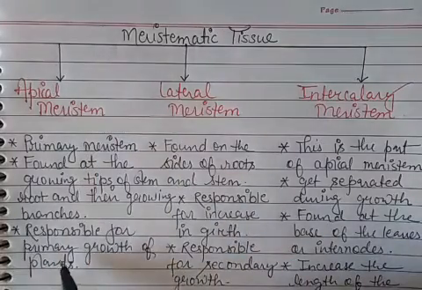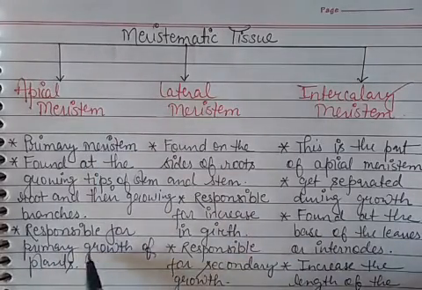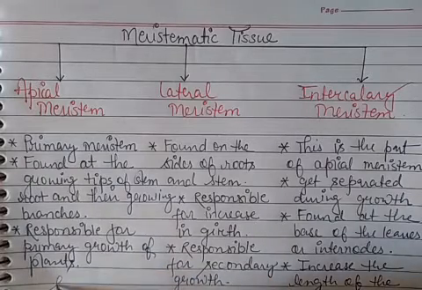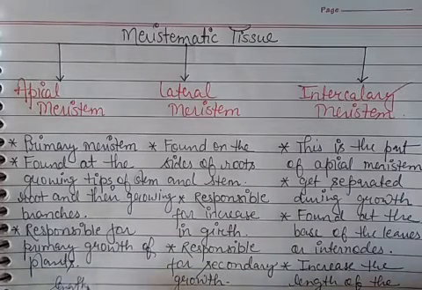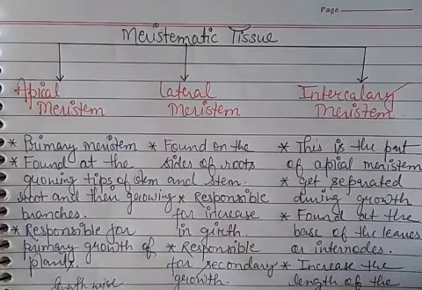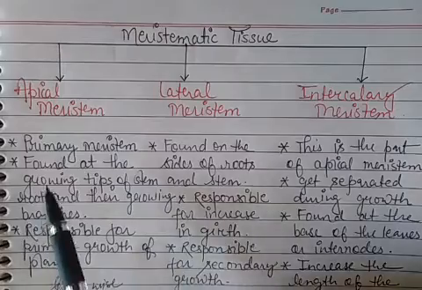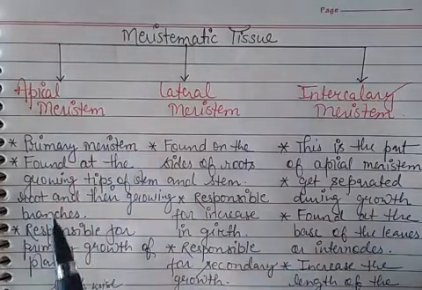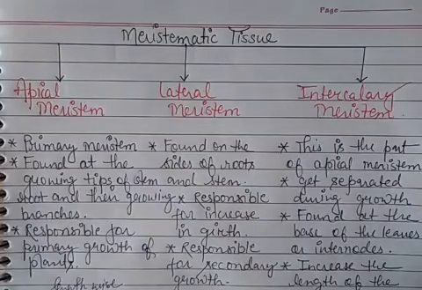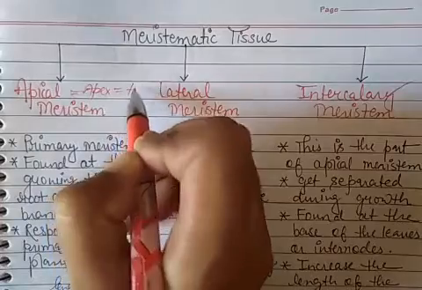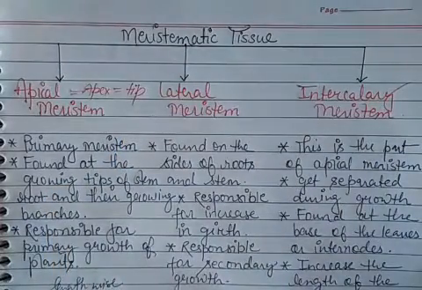And apical meristem is responsible for the primary growth of the plants. When the plants grow lengthwise, that growth is known as primary growth, and this primary growth is due to apical meristem. The term apical is taken from the word apex, and apex means tip. Now the second